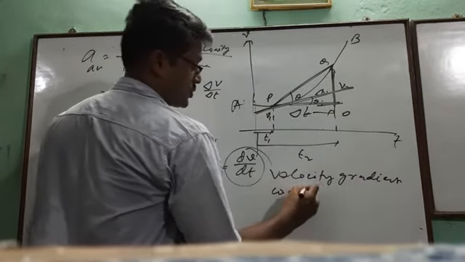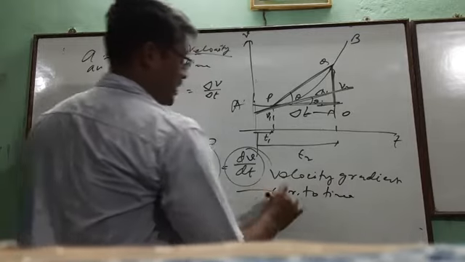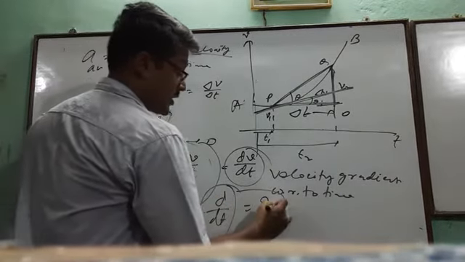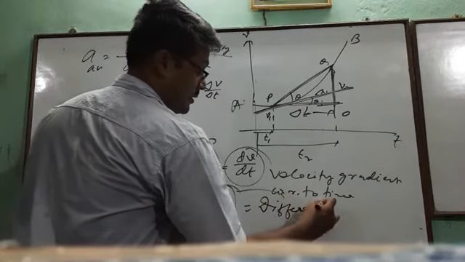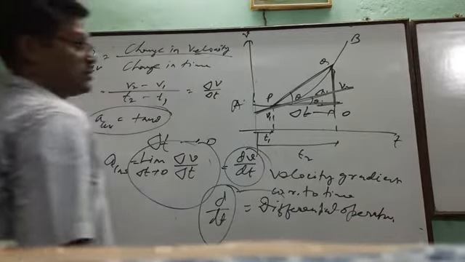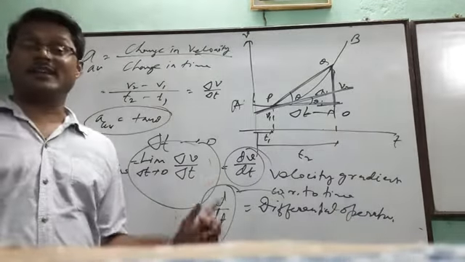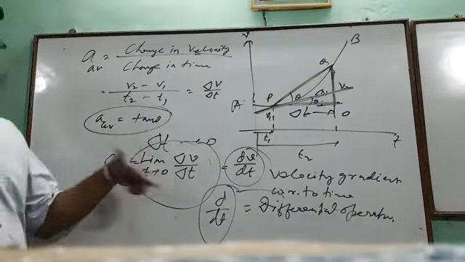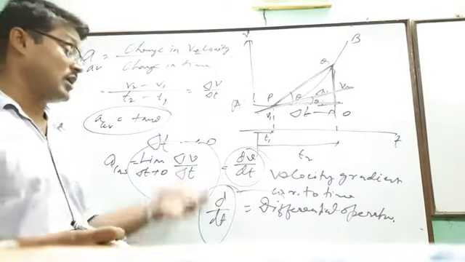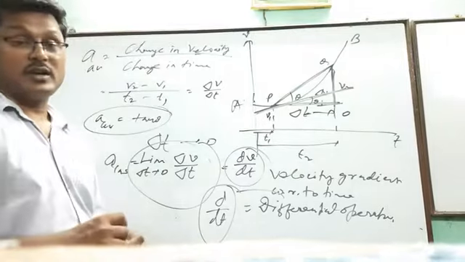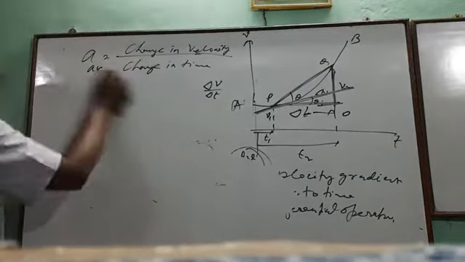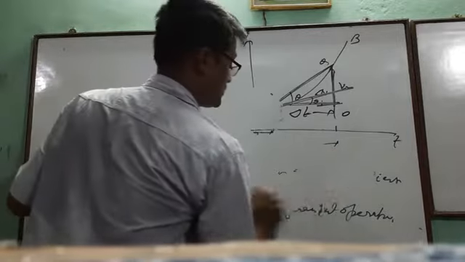Okay, and this d/dt is known as the differential operator. Differential operator. So whenever this operator is introduced to a function, it will change the quantity, it will give the rate of change. Now some effects of this operator we can discuss here.